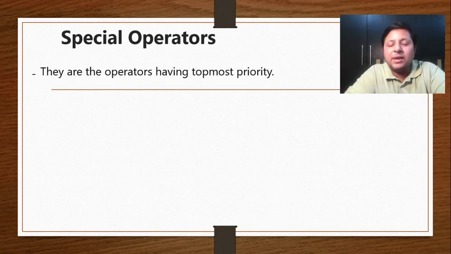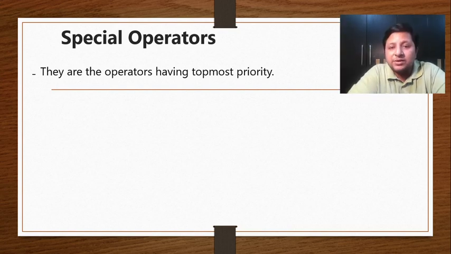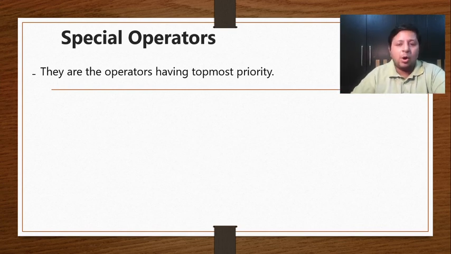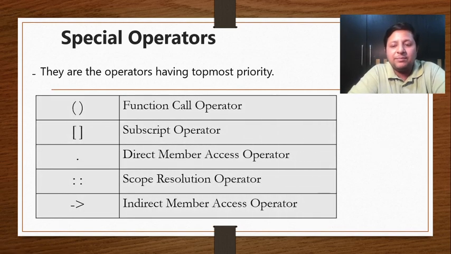Okay, if you have seen my video on precedence and associativity of the operators, you would have seen the three slabs I have given, and the topmost slab out of that are of special operators. So they have higher priority or highest priority over all other operators. So this is a list of special operators. There are 5 of them, and we are going to look at each of the special operators in brief.